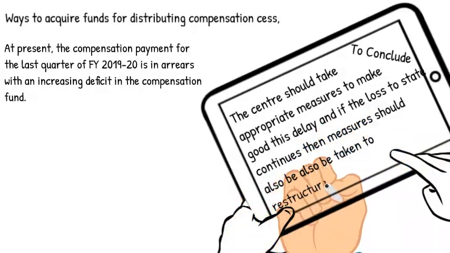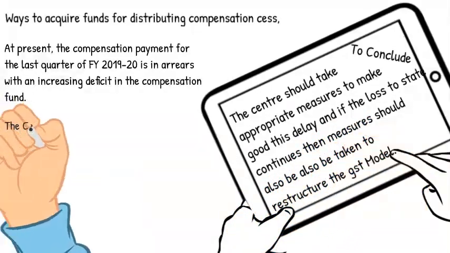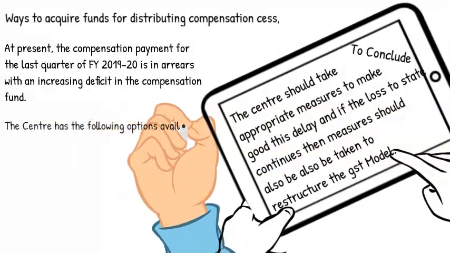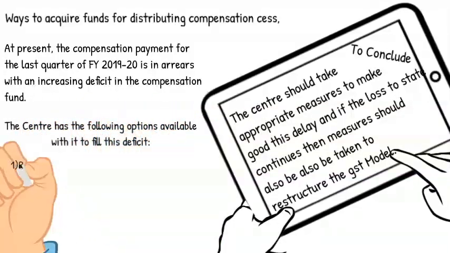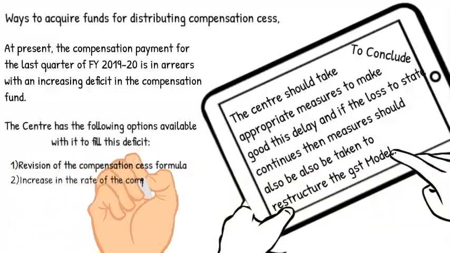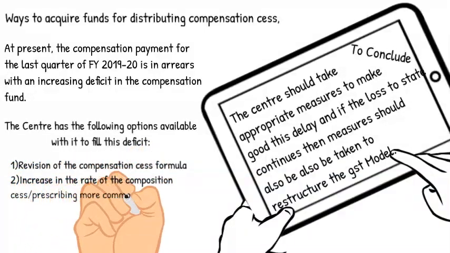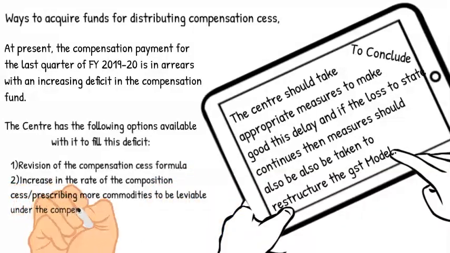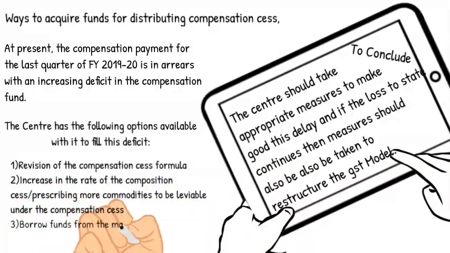The centre has the following options available with it to fill this deficit. First, revision of the compensation cess formula. Second, increase in the rate of compensation cess or prescribing more commodities to be leviable under the cess. Third, borrow funds from the market.